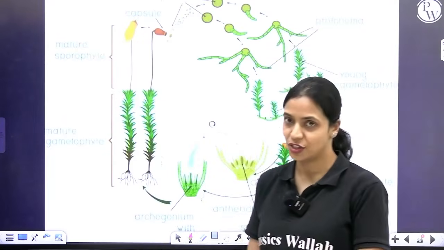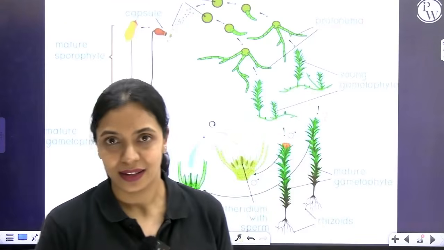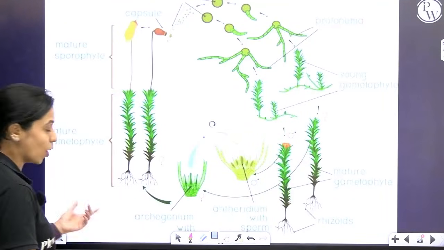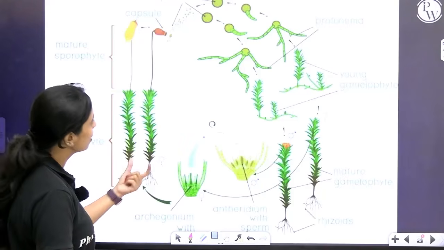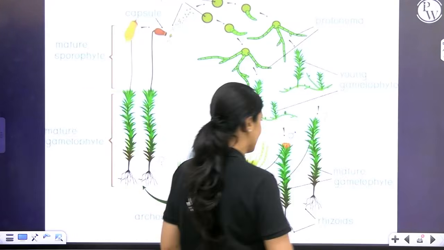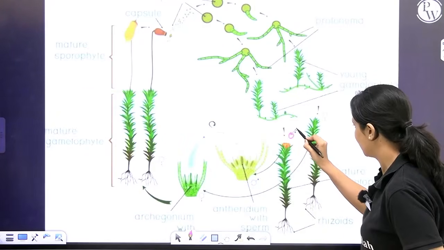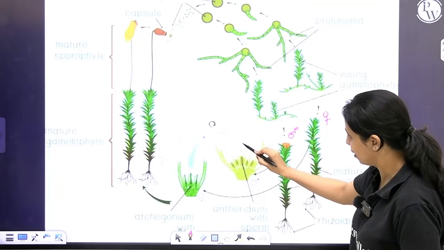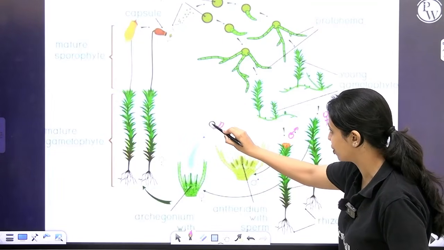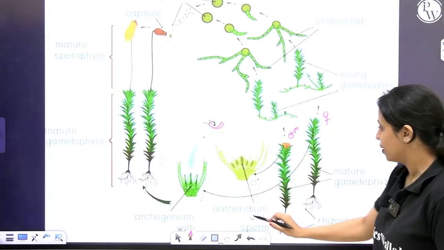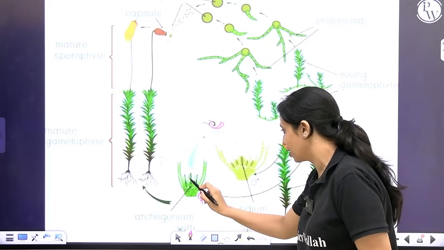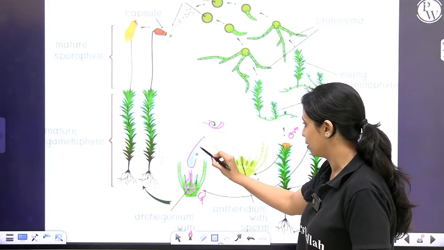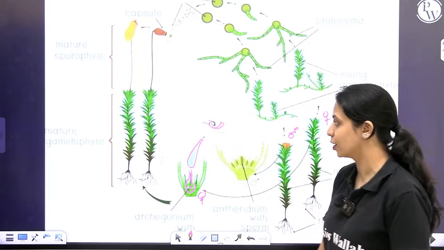Some mosses are monoecious, some are dioecious. Funaria is a moss that is monoecious. Here I have taken an example of a dioecious moss where you have a separate male thallus and a separate female thallus. This is the male thallus, this is the female thallus. Male thallus will have antheridia that will produce the biflagellated antherozoid. Female thallus will have the archegonia that will have the egg cell. Antherozoids swim in this water and reach the archegonium.